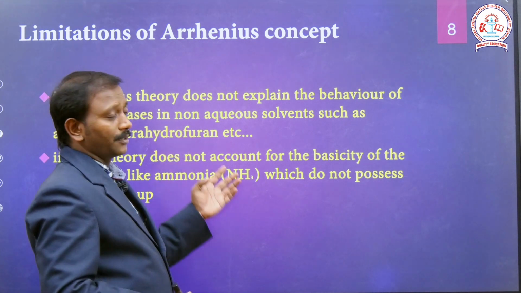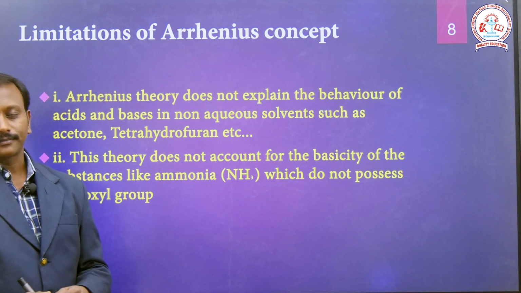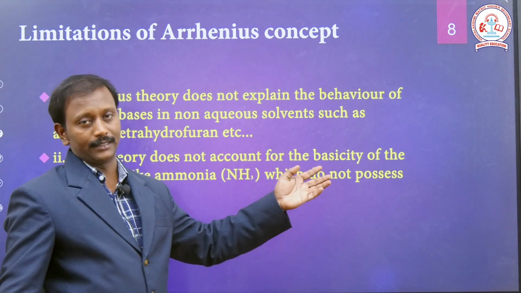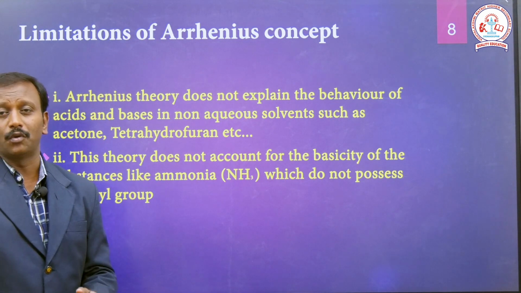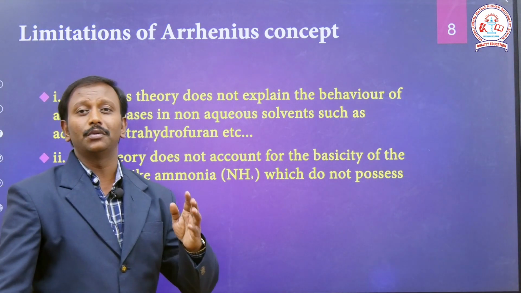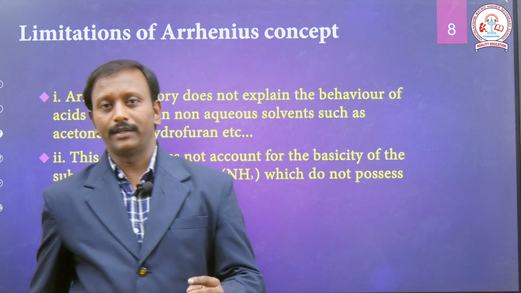Using this concept, we explain acids and bases only with water molecules as the solvent, the universal solvent.